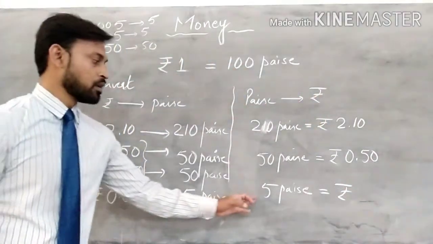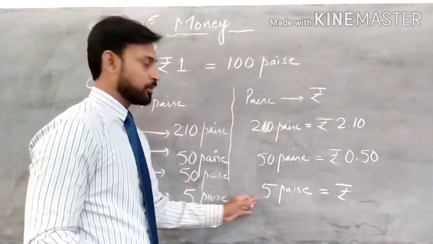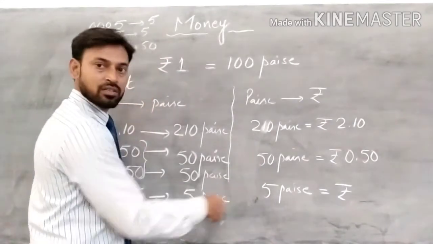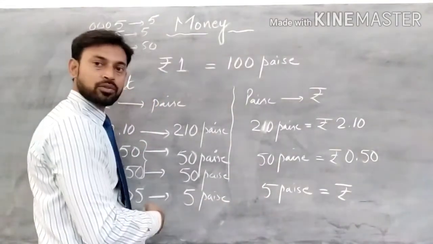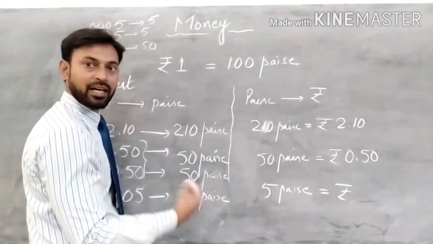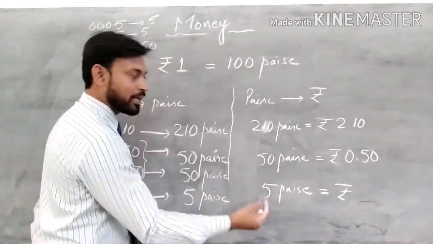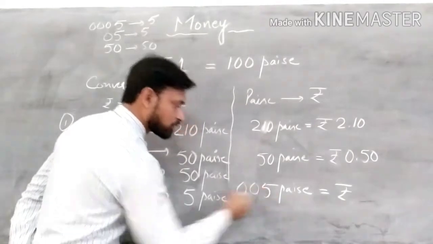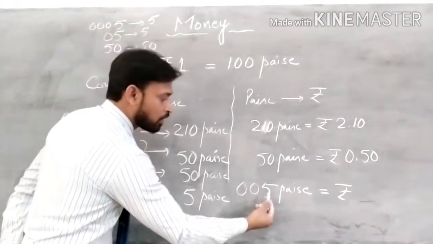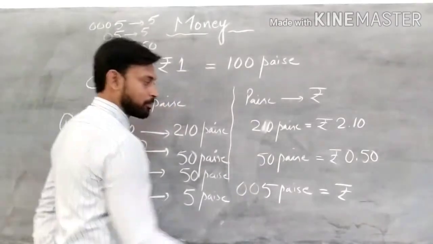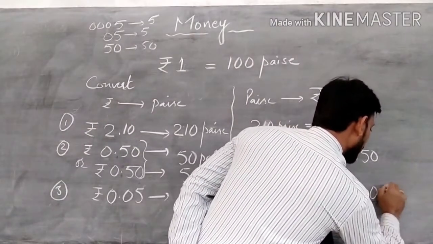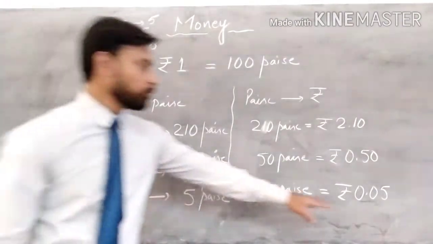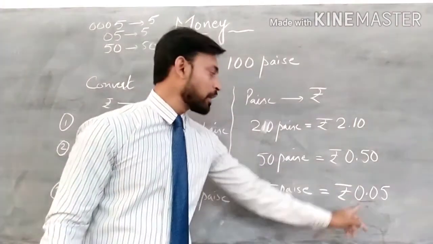So what will you write? After 2 places you have to put the decimal point. So this is 1, and what is before this? 0. Definitely we have so many zeros before 5, that is meaningless. But for taking 2 decimal places, we write 1, 2, count 1, 2 and the decimal. So 0.05. This will give you 5 paise, right? In terms of rupees, you can write 5 paise like this.